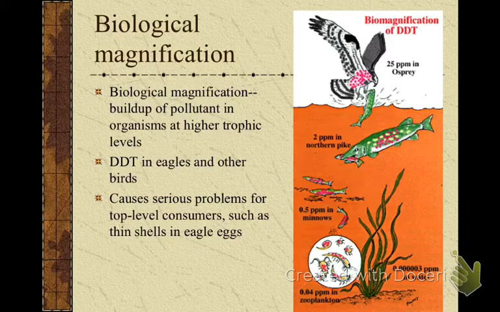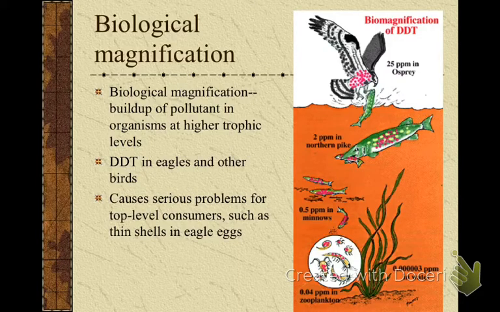0.00003 parts per million in the water. That's not bad. But as you go up your trophic level, the zooplankton have 0.04 parts per million. So that DDT has gotten more concentrated in the zooplankton. And then your minnows are going to eat a lot of those zooplankton, so it's going to get even more concentrated at that next level. And then the northern pike is going to eat even more minnows, right? So not just one minnow, but lots of those minnows, and it's going to get more concentrated in the northern pike. And then the osprey is going to eat a couple of northern pikes, and it's going to get even more concentrated in the osprey, that bird.